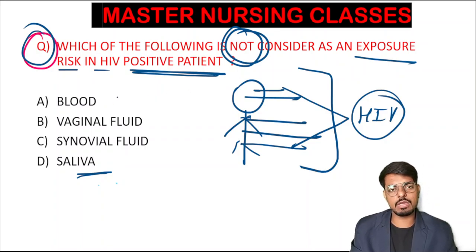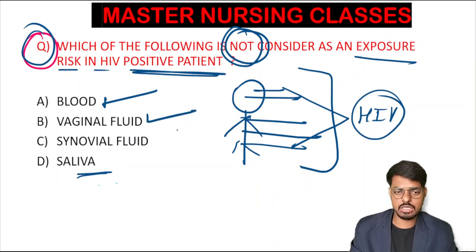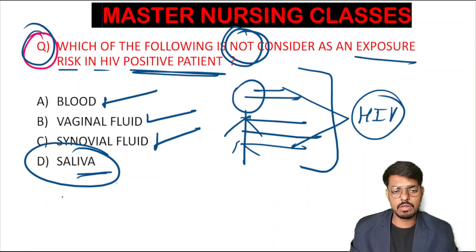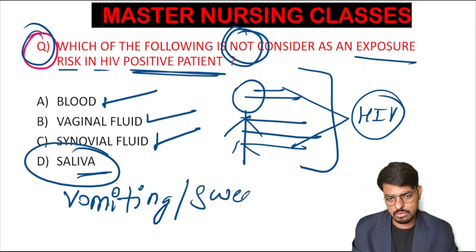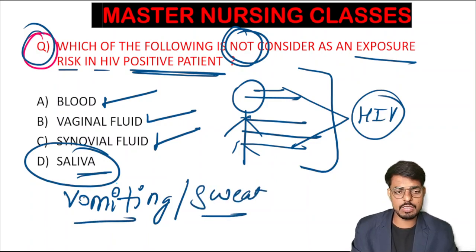Yes, if we are exposed to the blood of an HIV positive patient, this creates an exposure risk. Vaginal fluid also creates an exposure risk. Synovial fluid is also considered an exposure risk. And saliva, vomiting, sweat: vomiting, saliva, and sweat are not considered an exposure risk for an HIV patient.